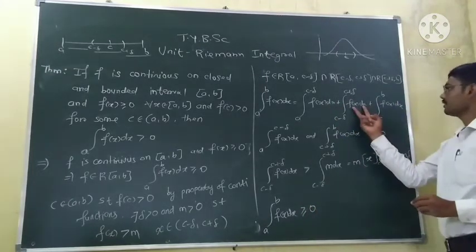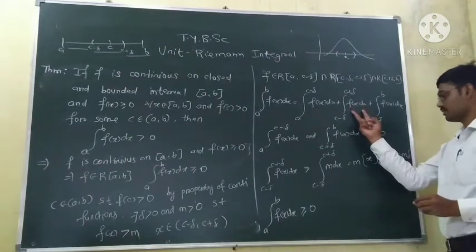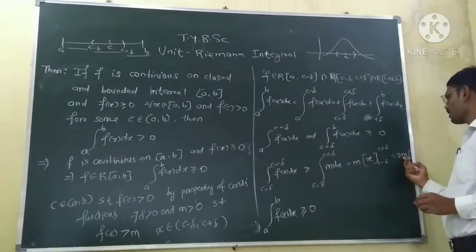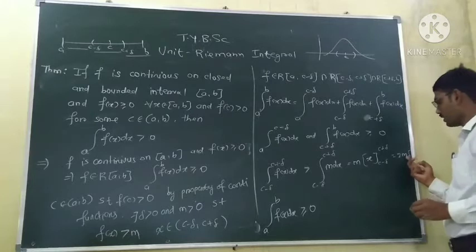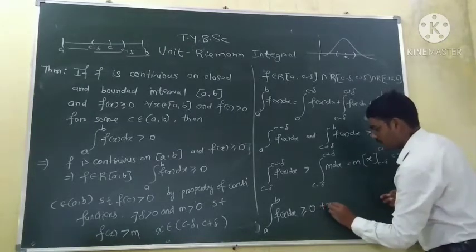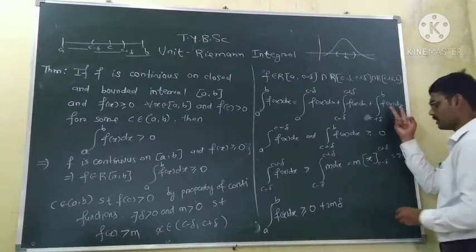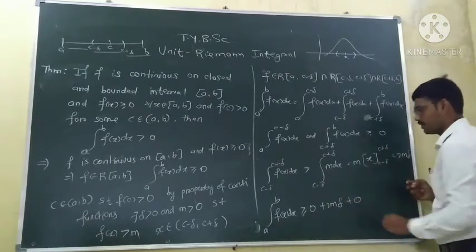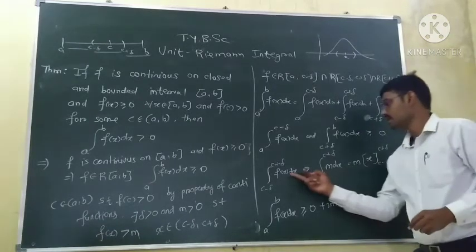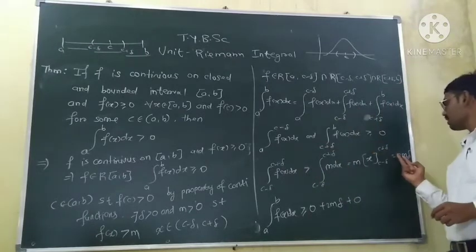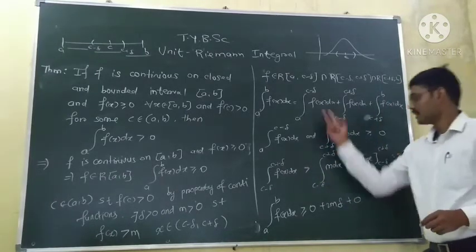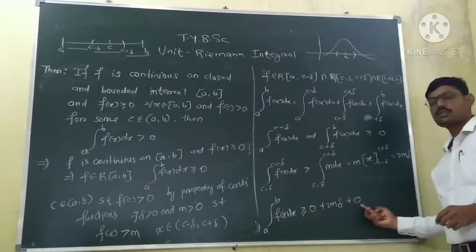Now this integration is greater than twice m delta. So it becomes twice m delta, and this integration is greater or equal to 0. This integration is greater than twice m delta. This integration is greater or equal to 0. This integration is greater or equal to 0.